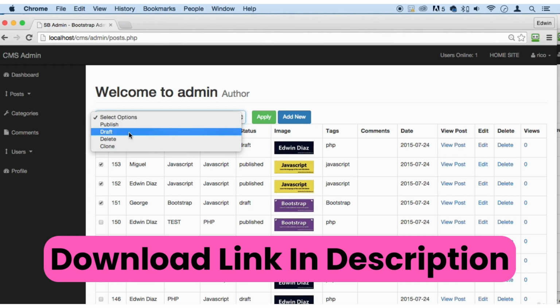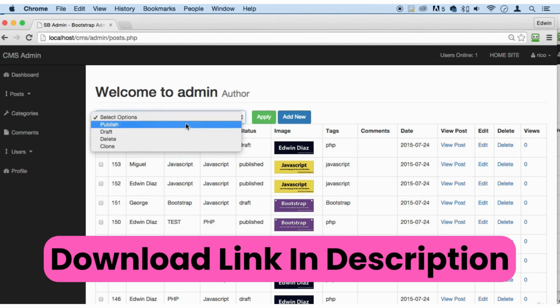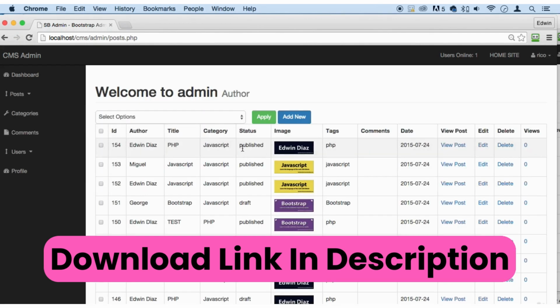All right, draft them, put them on draft so they don't show in the front page. You see these posts right here, they're not showing on front page until we make sure that they are published. See that now they publish. Now you can view them in the front page.